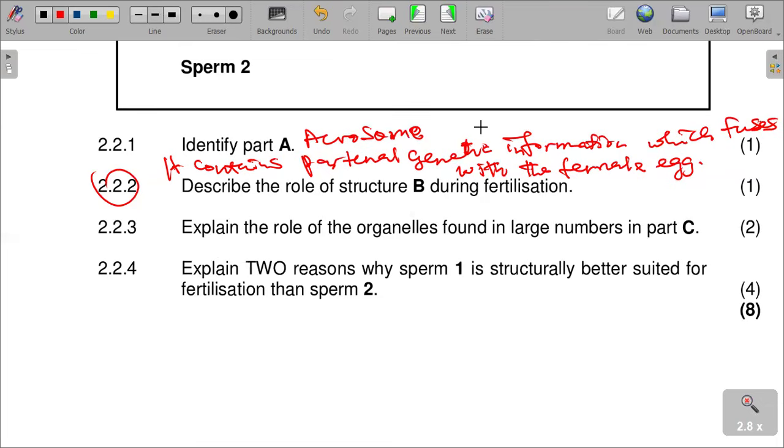They provide the energy which is necessary for the site of cellular respiration, which is needed for the movement of the sperm cells.